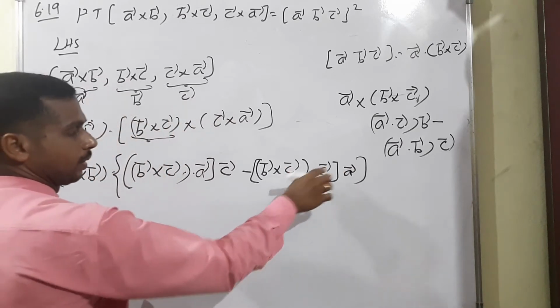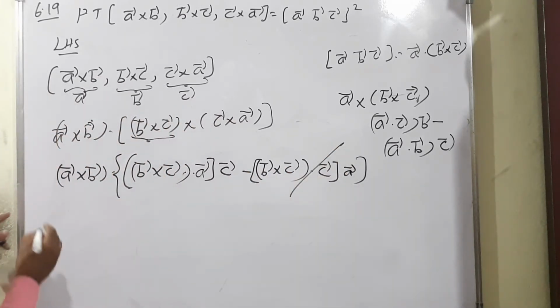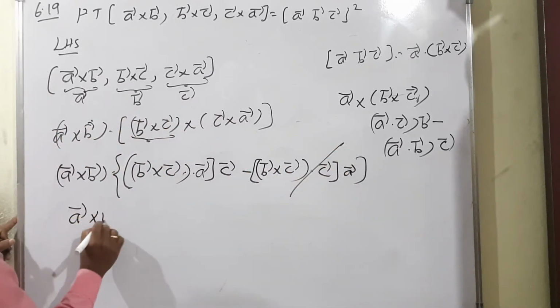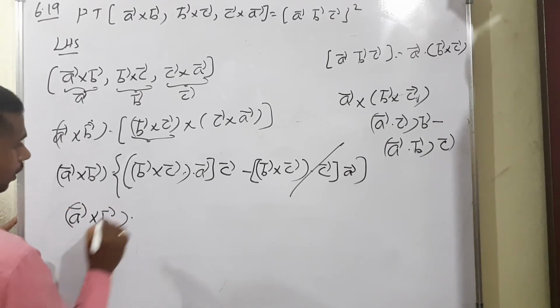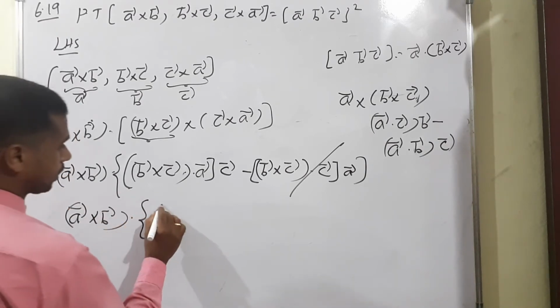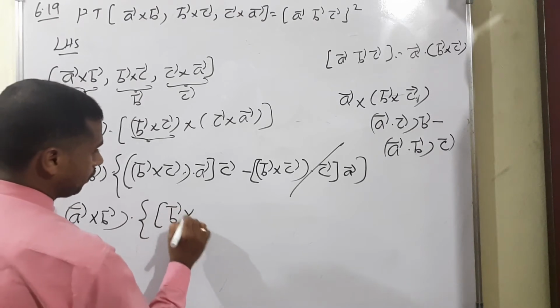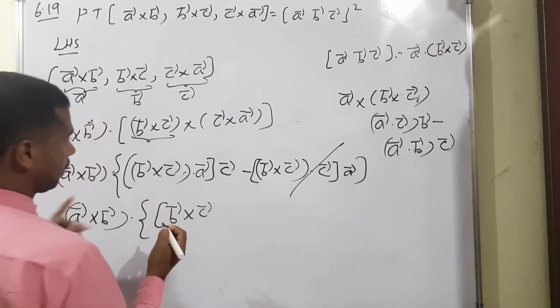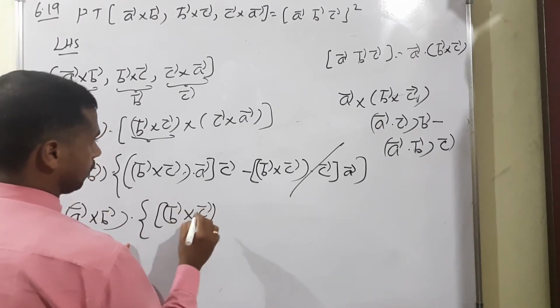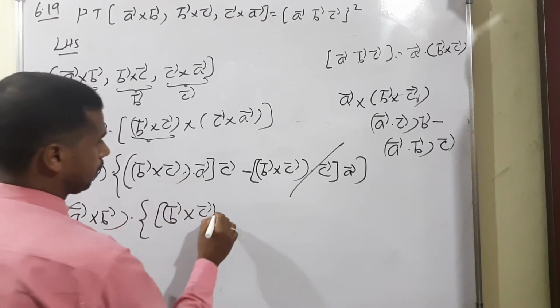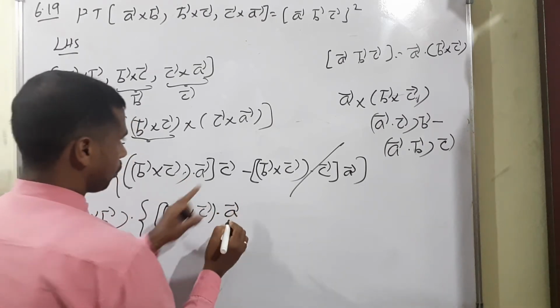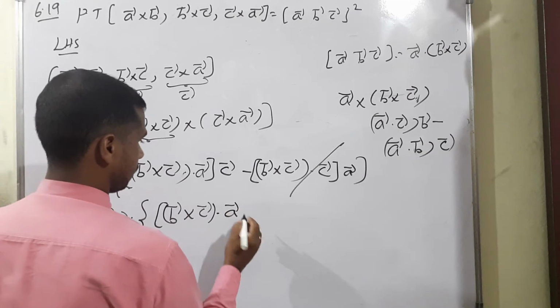Now this is the C vector like term, now we can cancel it. So now A vector cross B vector dot, inside what is the balance? B vector cross C vector, then B vector cross C vector dot A vector, outside dot C vector is there, isn't it?